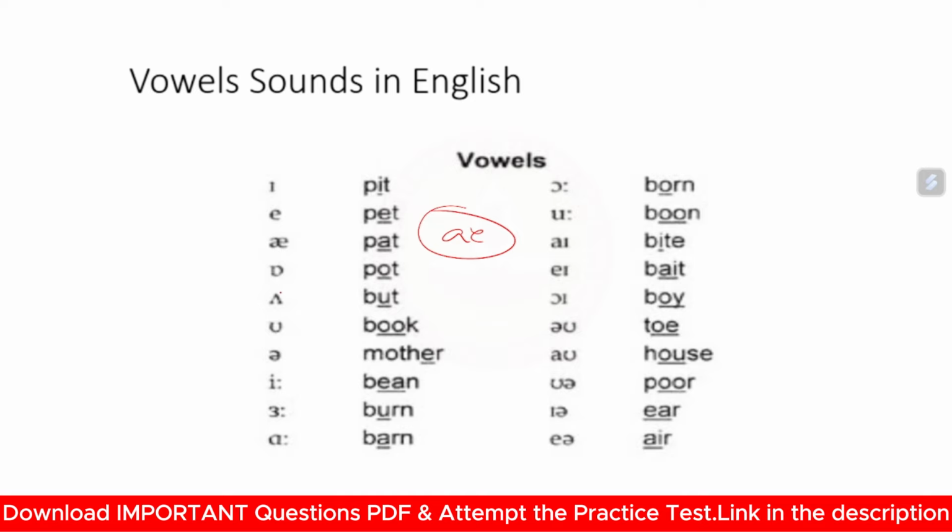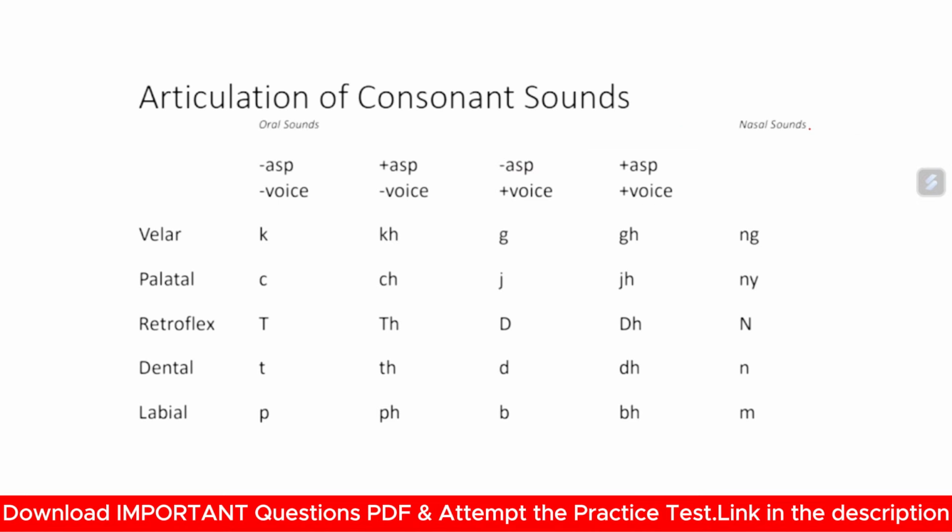Pot, the O sound is produced. But, the U sound is produced. And book, the singular U sound is produced. Similarly, in mother, bean, burn, barn, everywhere, vowel sounds are produced. Okay, vowel sounds are produced.